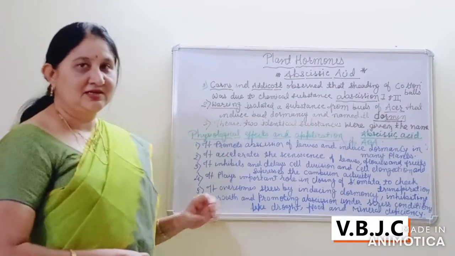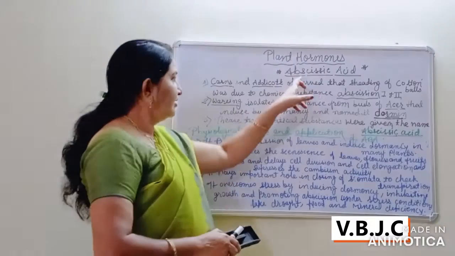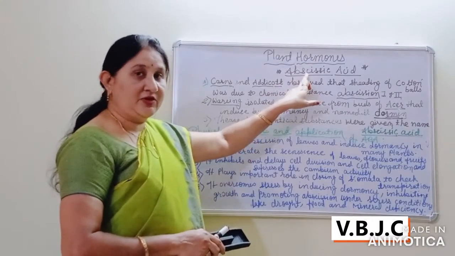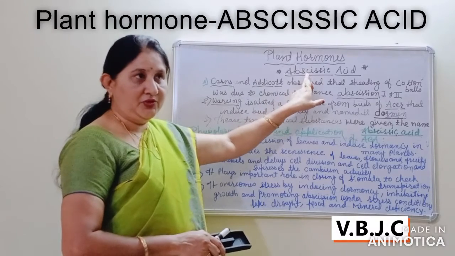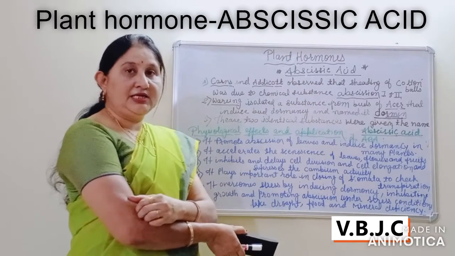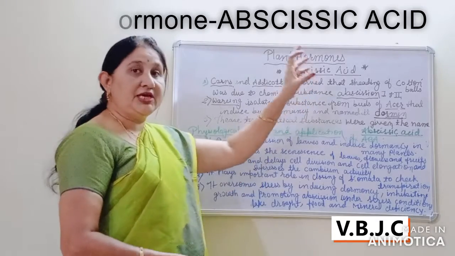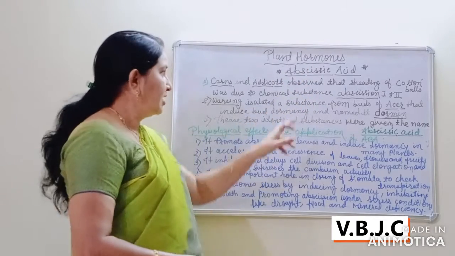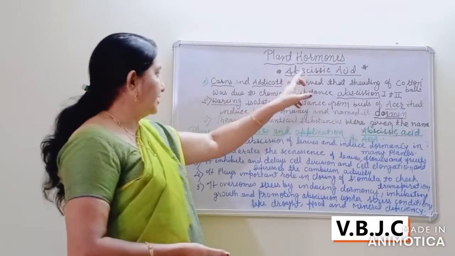Hello students. Today you have to study abscisic acid. It is a natural plant hormone which inhibits the growth of the plant. So this is known as abscisic acid.